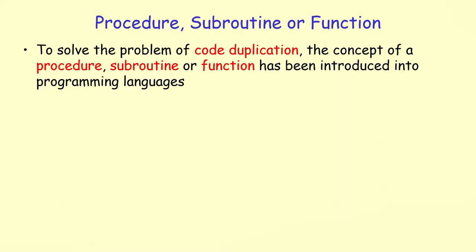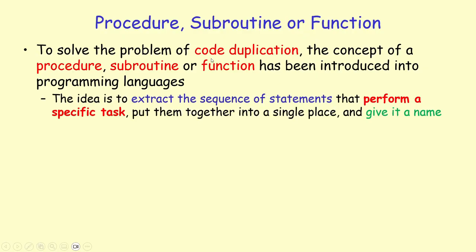To solve the problem of code duplication, the concept of a procedure, subroutine, or function has been introduced into programming languages. These three terms, procedure, subroutine, and function, are used interchangeably. They all mean the same thing. Different programming languages might use different terminology, but they all mean the same thing. The idea is to extract the sequence of statements that perform a specific task and put them together into a single place and give it a name.